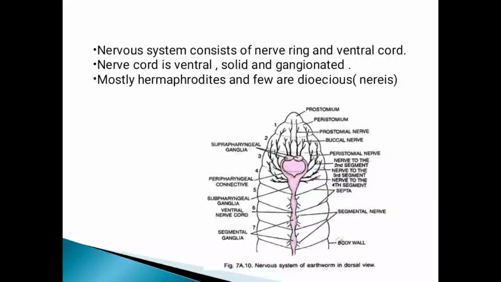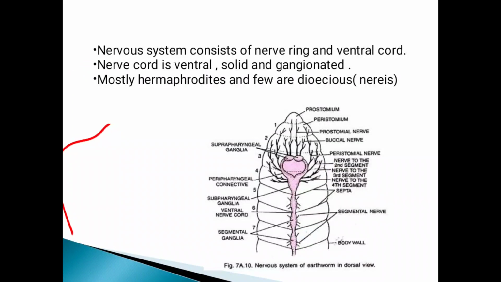Now this nervous system consists of the nerve ring and the ventral cord. You can observe here. Here I have shown you. Whenever you are dissecting it, at that time it is whitish in structure and it is a very delicate organ. This nervous system consists of nerve ring and ventral cord. Nerve cord is ventral, solid and ganglionated. Ganglionated means what? Like this, ganglionated, and from these ganglia the nerves are arising.